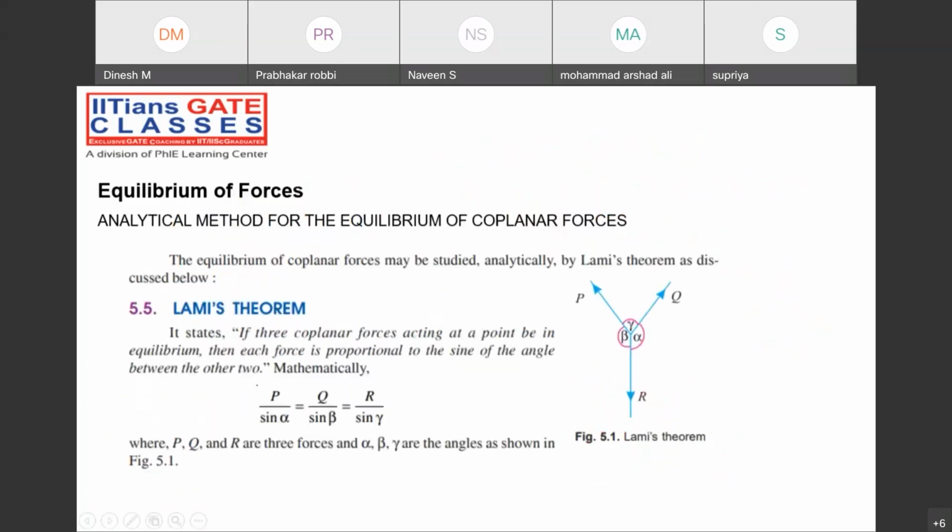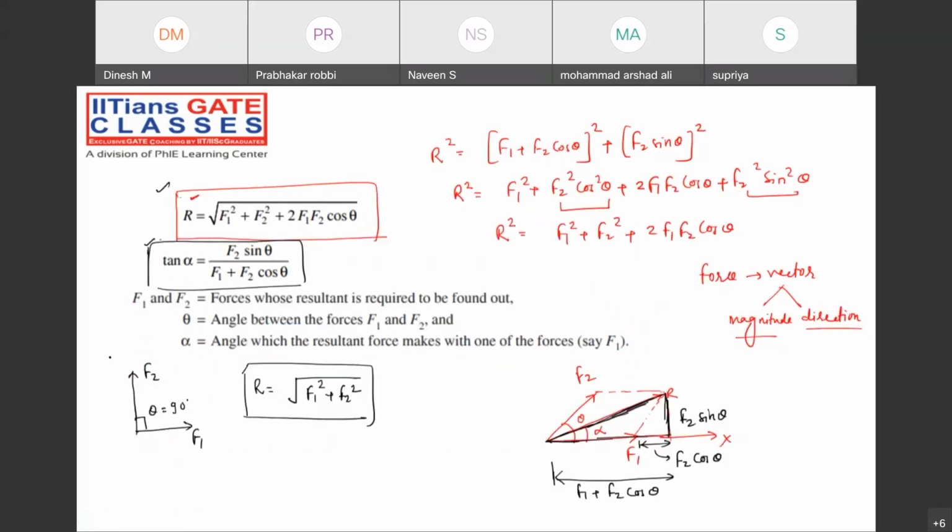Note down this thing, along with this. Put a note number 1 and note down. When the two forces are acting perpendicular to each other, what about the resultant? The resultant will make an angle alpha, and alpha you can find using this particular formula, where theta is 90 degrees.